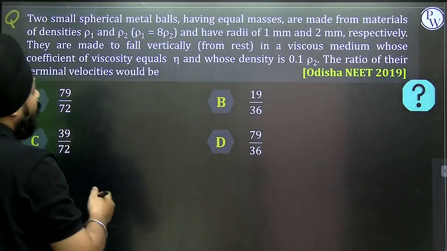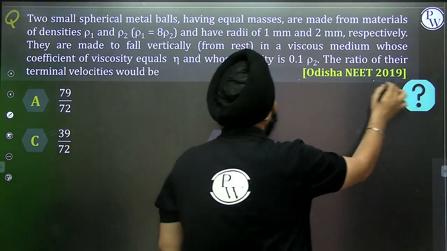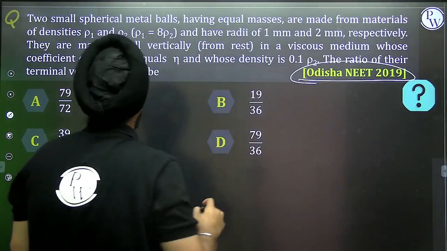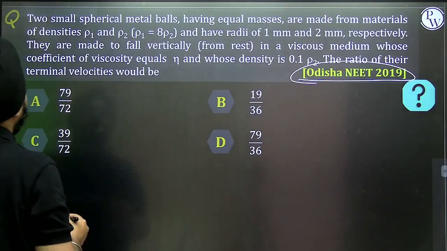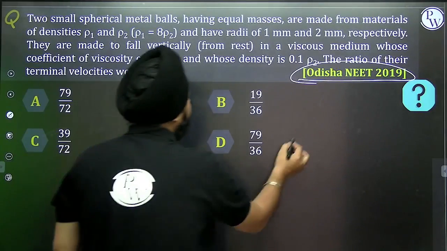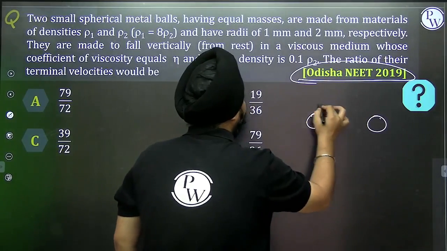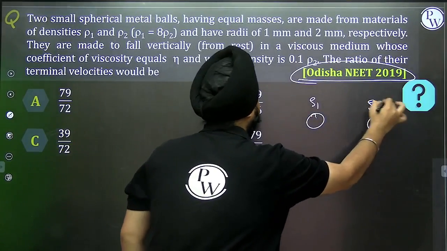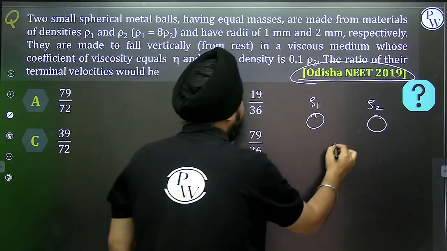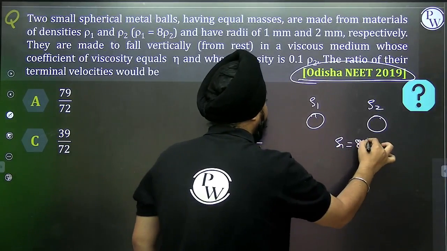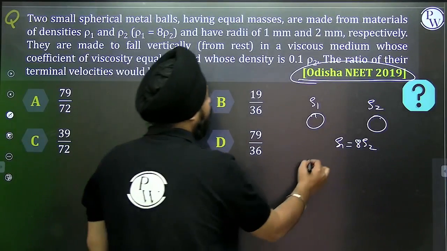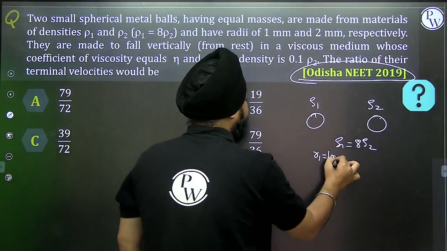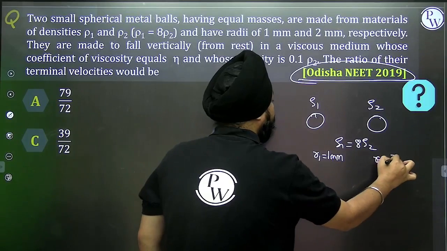This question was asked in NEET 2019. Two small spherical metal balls having equal masses are made from materials of density rho 1 and rho 2, with the relation rho 1 equal to 8 rho 2. One has a radius of 1 mm and the second has a radius of 2 mm.